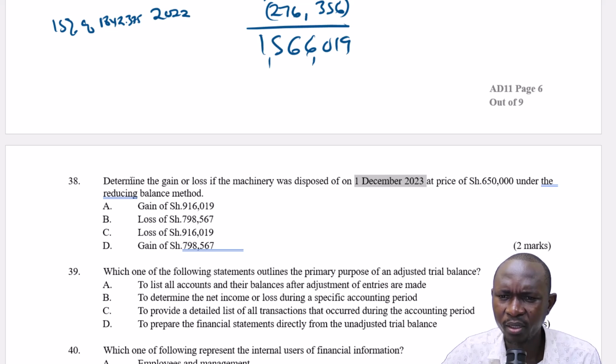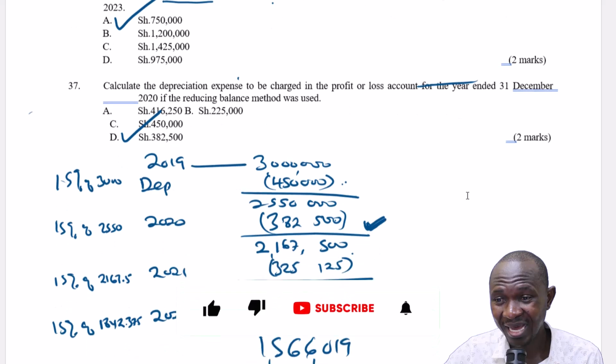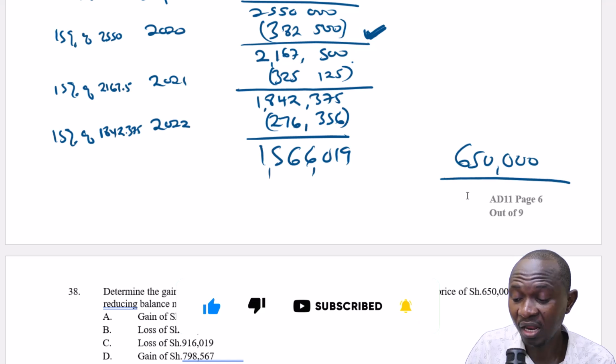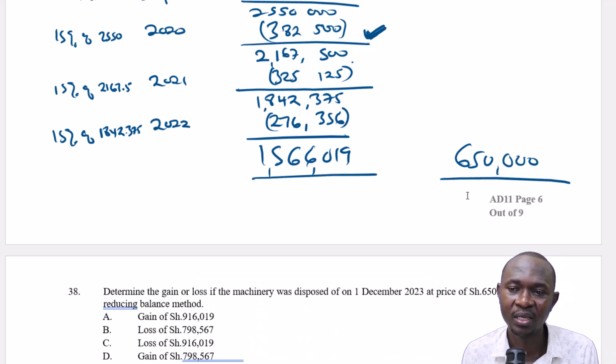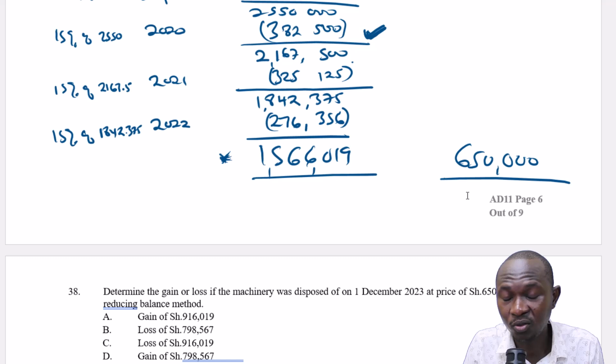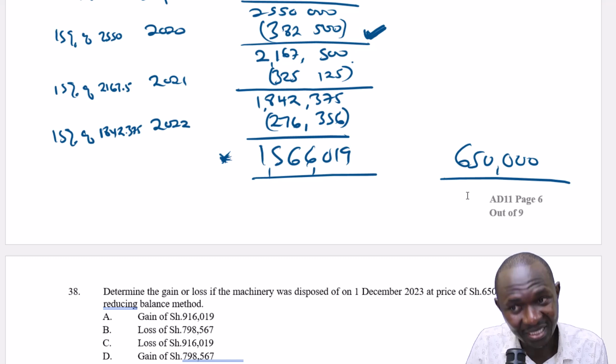So then, determine the gain or loss if the machinery was disposed on 1st December at a price of 650,000 under the reducing balance method. What? This thing was disposed at 650,000, yet its book value is 1566,019. It means if we were to dispose it, we were supposed to dispose it at this figure. That is the value at that time, because in 2023, we are not going to compute depreciation. So this is the value of that vehicle. But how much was it sold at? 650. Can you imagine? That is a whopping loss.